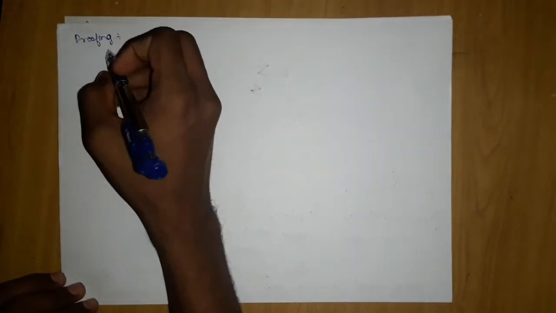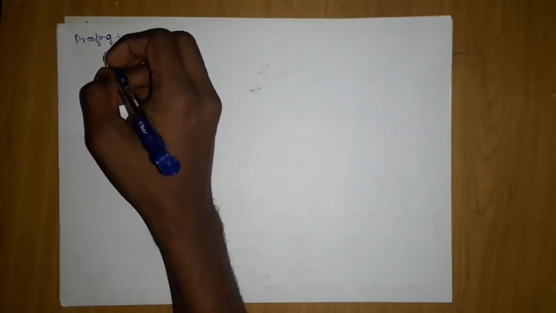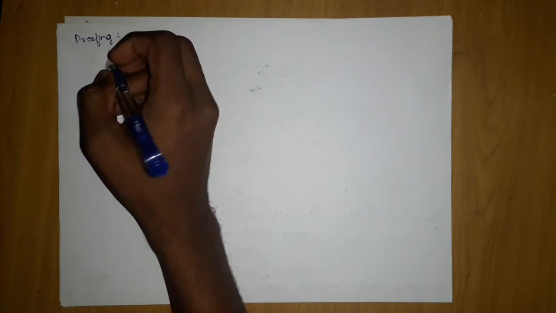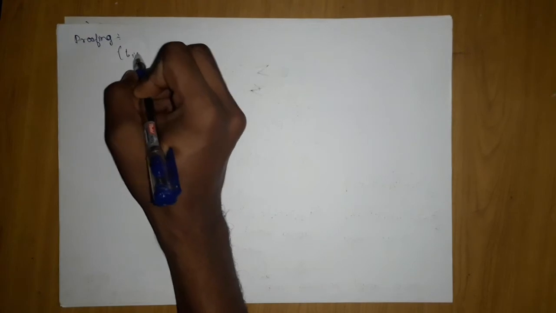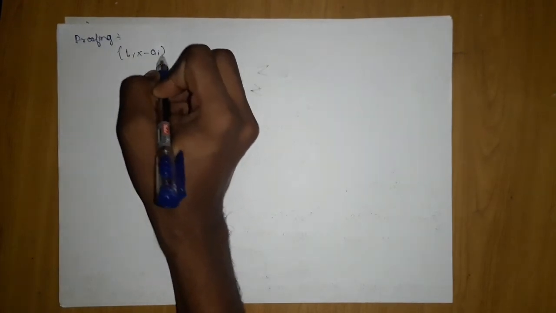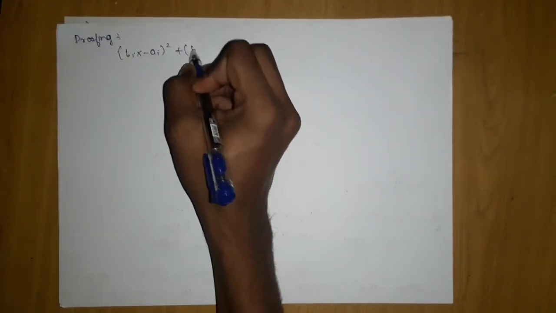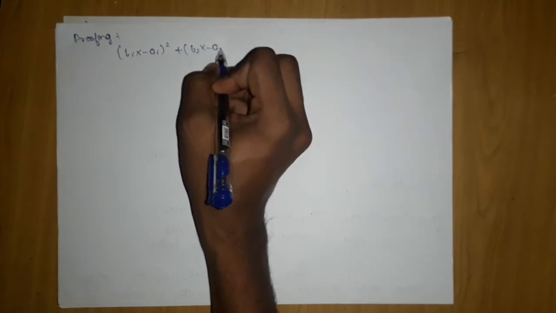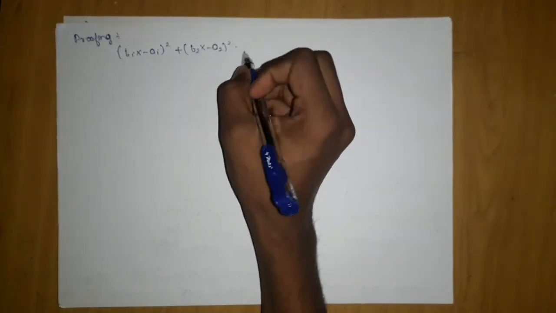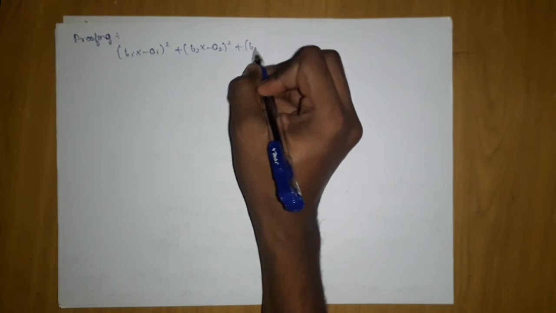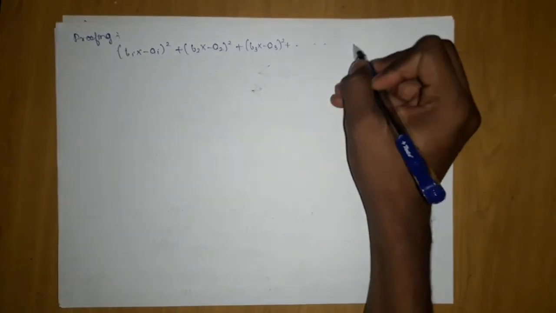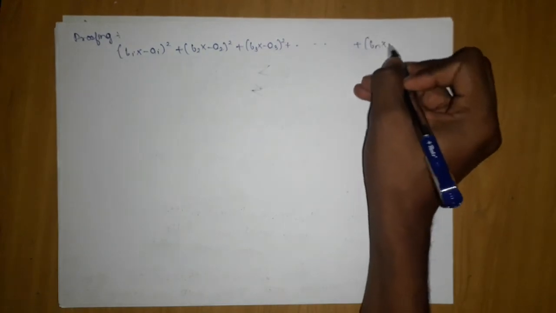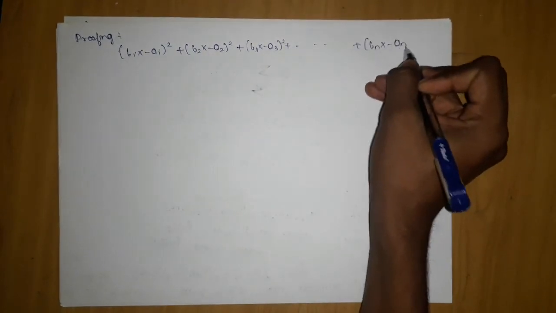I am proving it by a quadratic. Consider a function like this: (b1 x minus a1) the whole square plus (b2 x minus a2) the whole square plus (b3 x minus a3) the whole square, and so on till (bn x minus an) the whole square.